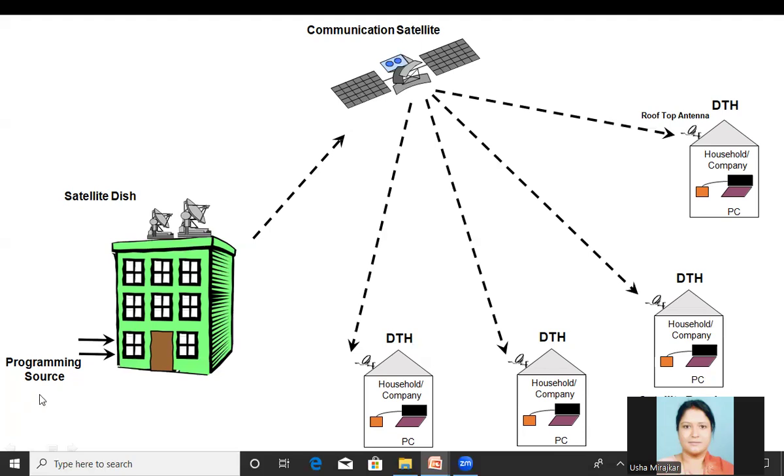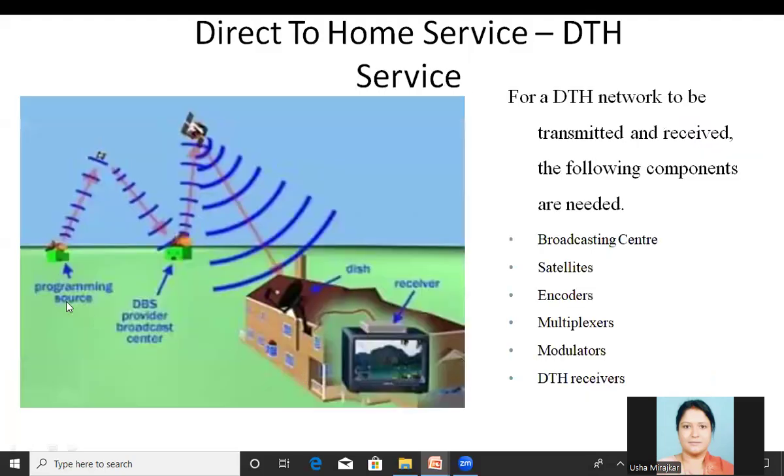Means here, as I said, from the programming source to the service provider also, here also we can have one satellite, through that they can transmit here as shown in here. From programming source to the service provider here, the satellite is used. Again, from here to end user, the satellites are used here.